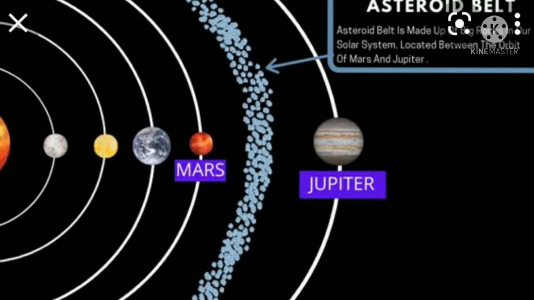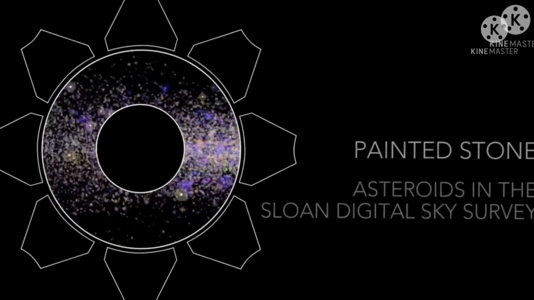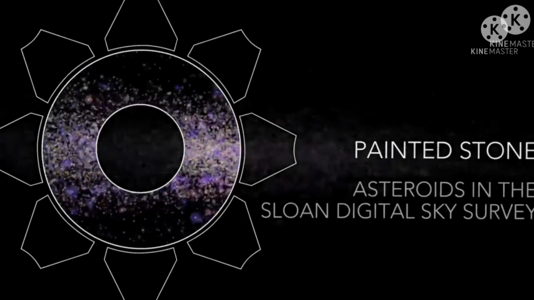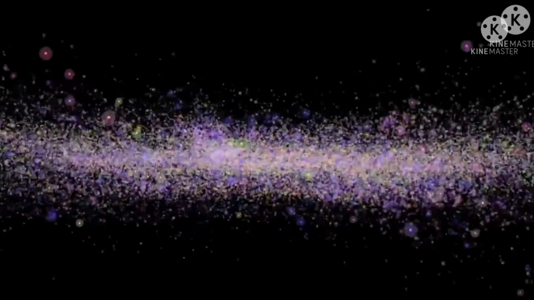Let us know what are asteroids. There is a large gap between the orbits of Mars and Jupiter. This gap is occupied by a large number of small objects that revolve around the sun. These are called asteroids. Asteroids can only be seen through a large telescope. Children, let us have a look into the asteroid belt more clearly. The asteroid belt is located roughly between the orbits of the planets Jupiter and Mars.